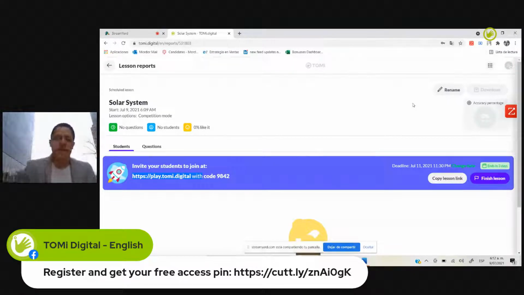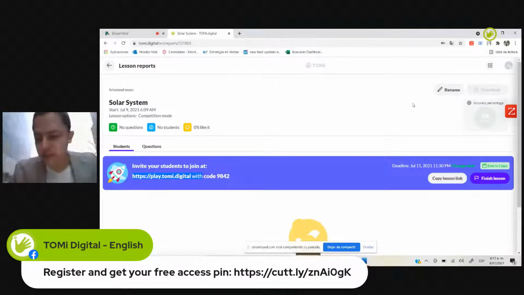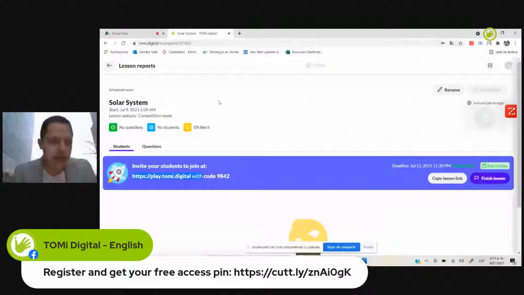Right here. Okay, so here there's another resource which is the word puzzle. I have to find like 8 planets here, so I'll be able to finish it. And whenever the person or the students are done, I can finish the lesson right now if I want to do it, but I'll leave it there. And as soon as I finish, I can answer.